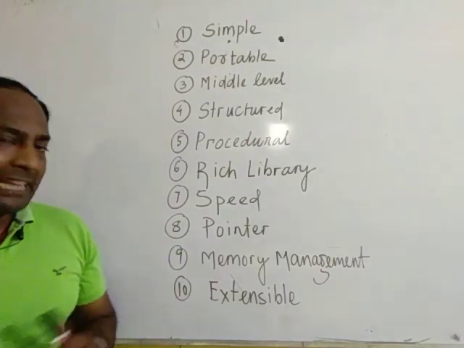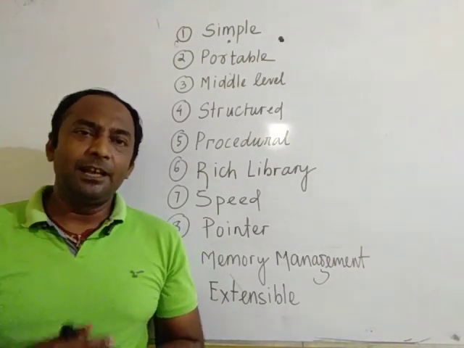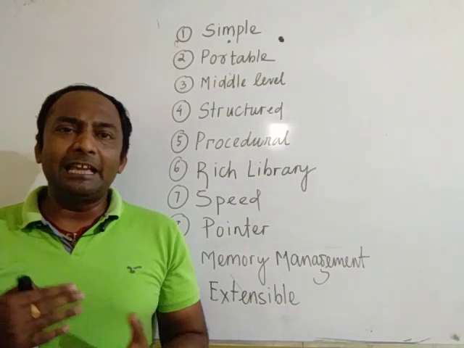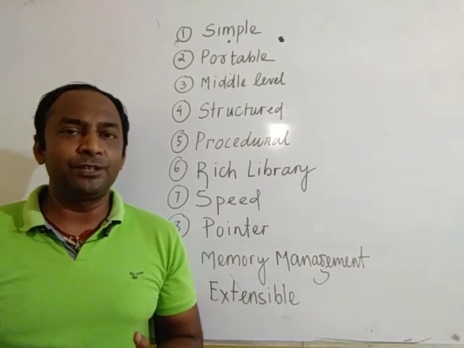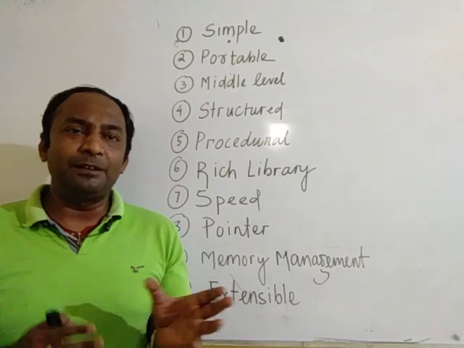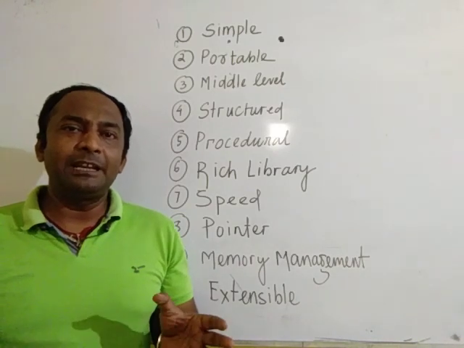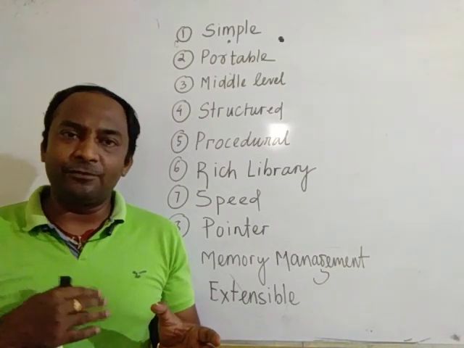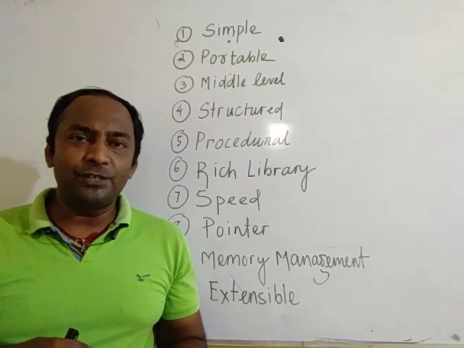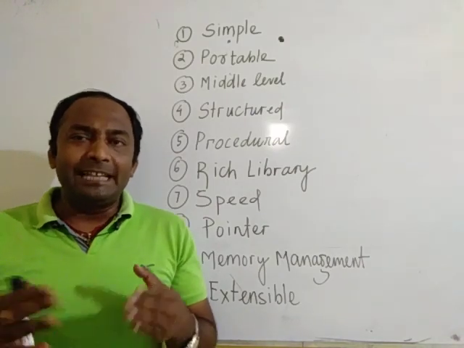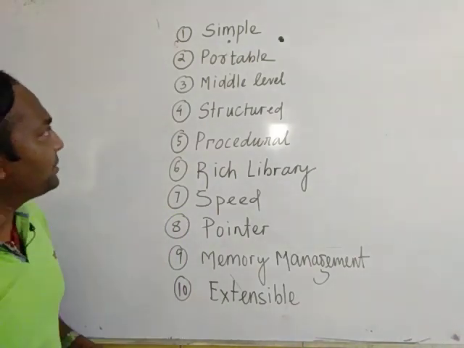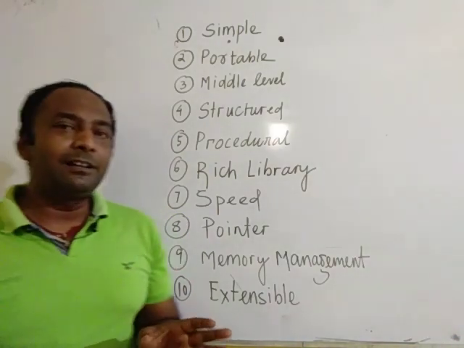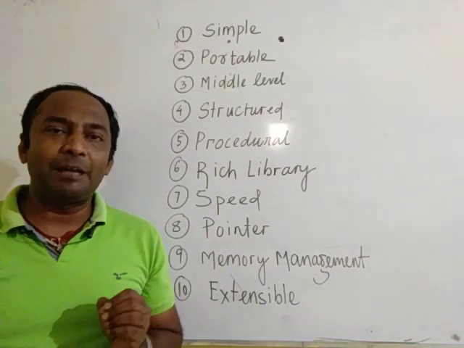The last one is extensible. Extensible means we can add new features to the C program. We can easily add new features later. We can easily add new technologies which will come later. So it can be extended easily. So these are the different types of features of the C programming language.